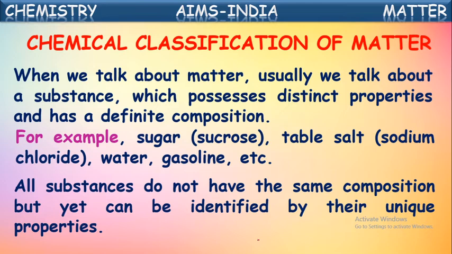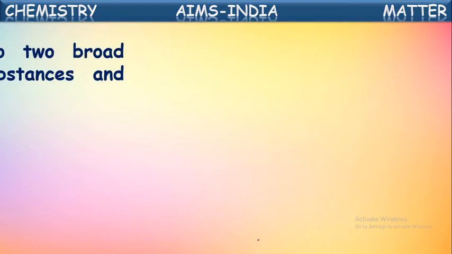For example, if you say sugar, it is having some special property like it is sweet, it dissolves into water. So because it is having a peculiar composition, based on the composition, it gets these properties. In this way, different substances which are made up of different compositions, they get different properties and different characteristics to them. So based upon that, we can classify the matter.